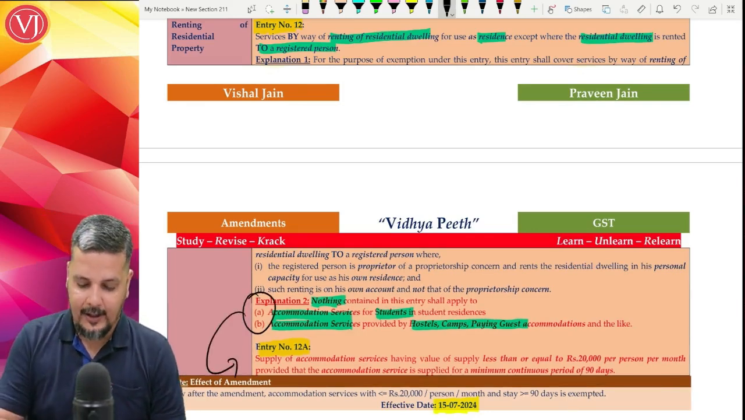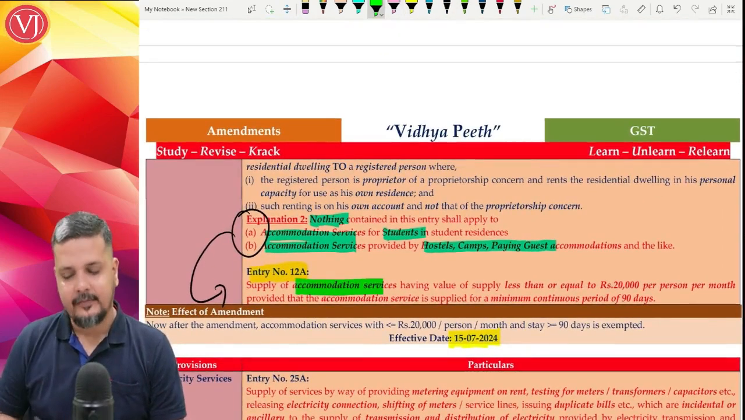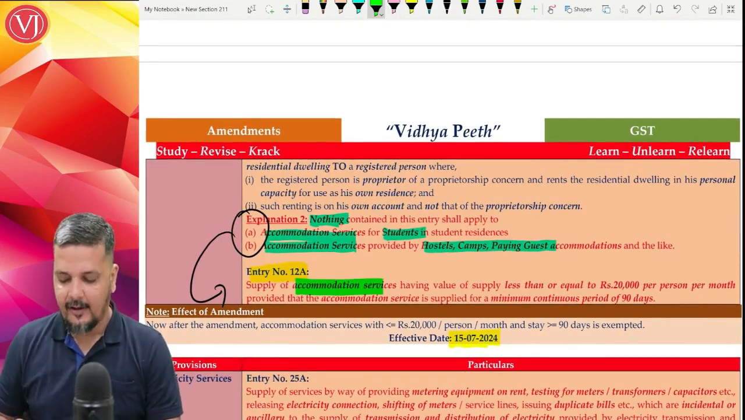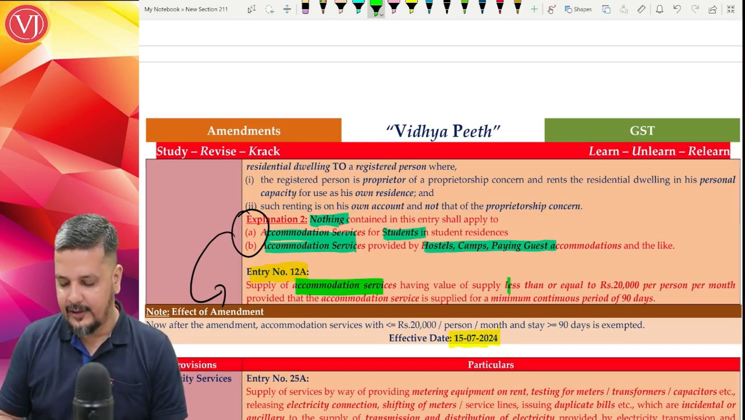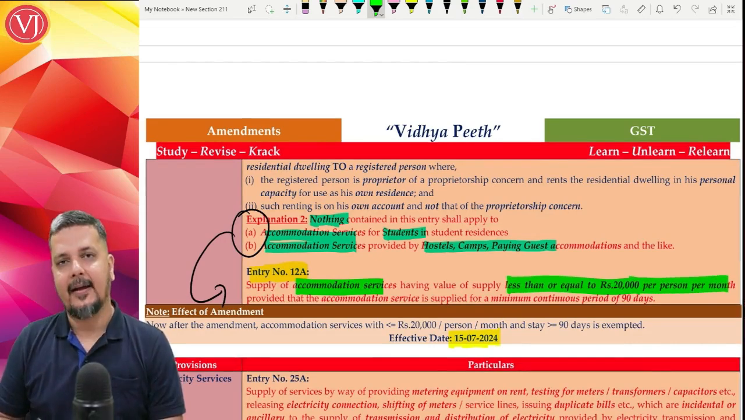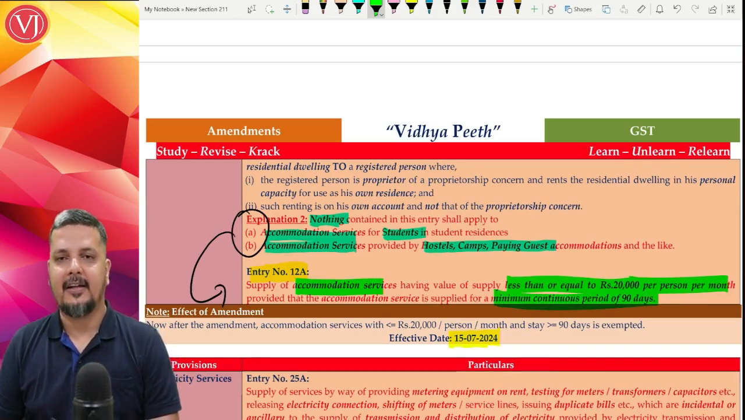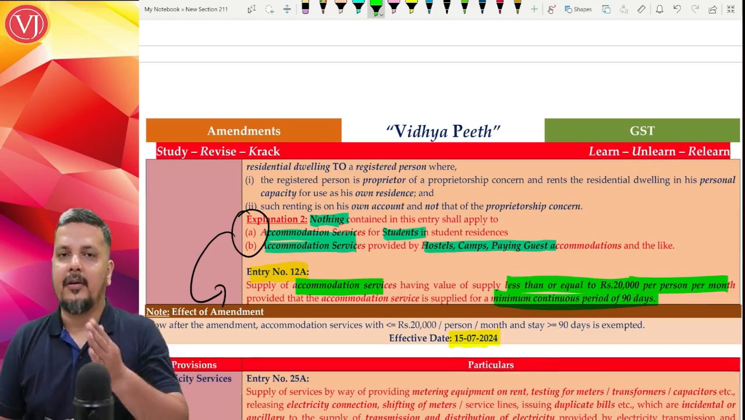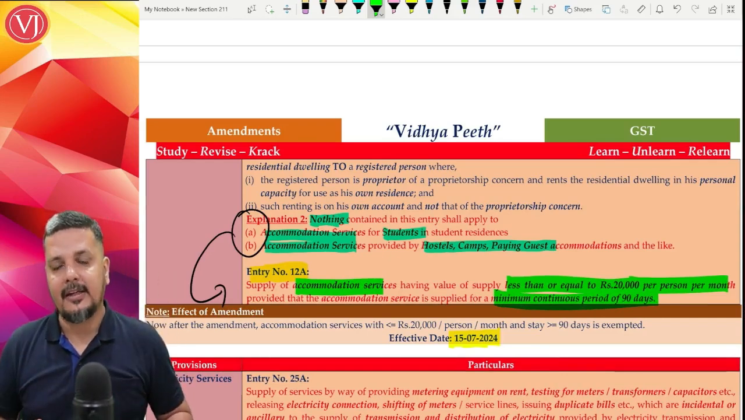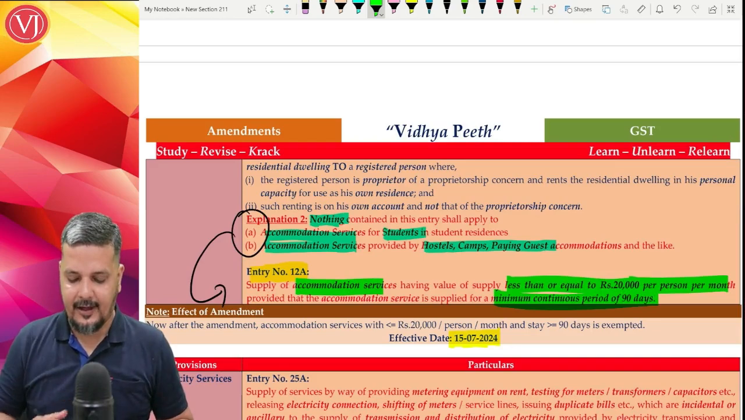This explanation 2 has been added because they have added entry 2A. What is entry 2A trying to talk about? Entry 2A is telling that accommodation services, whether it is for students or provided by hostels, camps or paying guests, etc., if the amount is less than or equal to 20,000 per person per month and the period of accommodation is a minimum of 90 days, it is exempted. Amount is less than or equal to 20,000 per month per person, but the period should be 90 days or more, then it is exempted. So this explanation is added for this particular point.